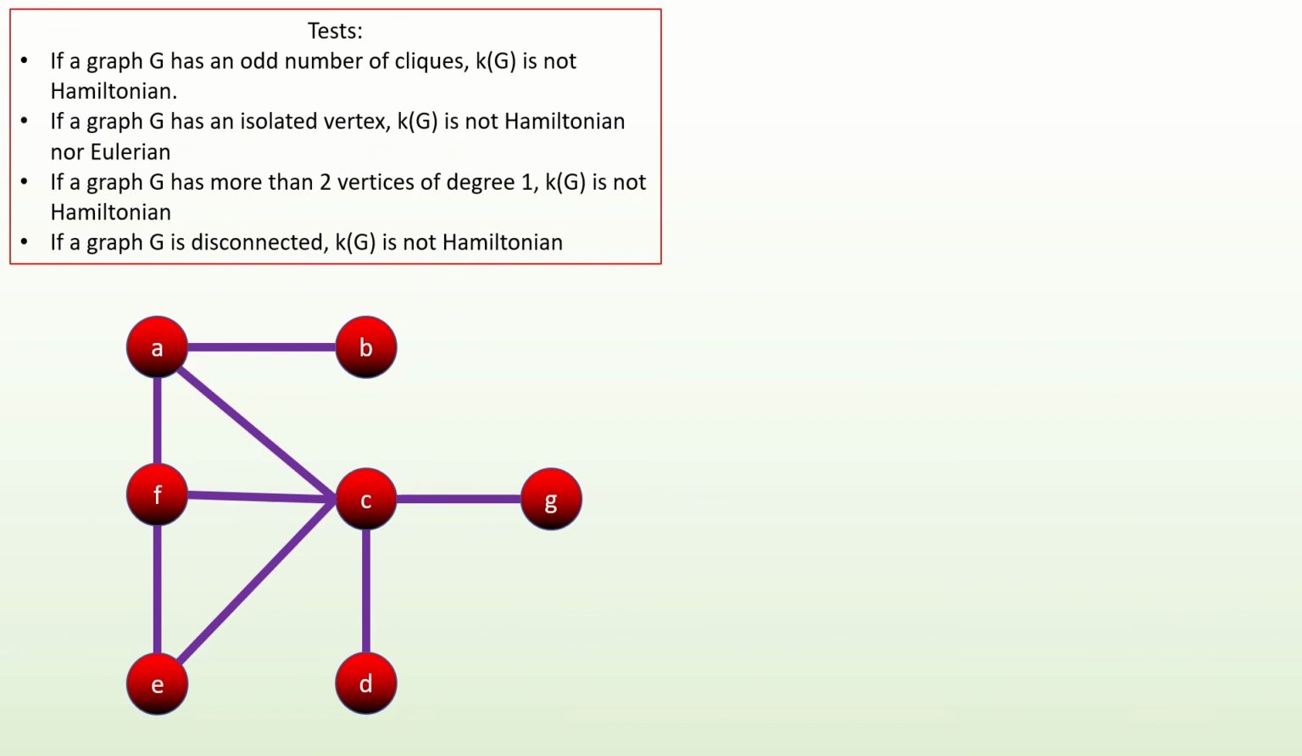Finally, how about this graph? We have 3 vertices of degree 1 here. So by the third test, the simplex graph will not be Hamiltonian.